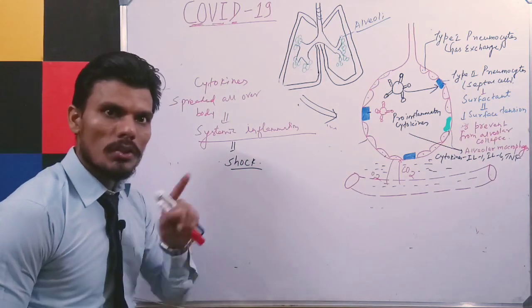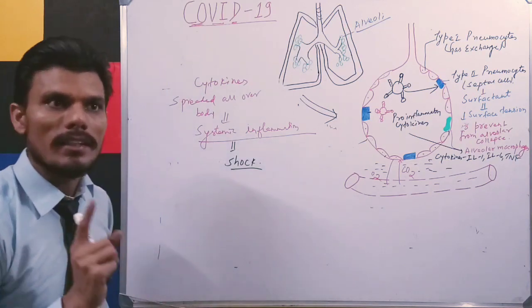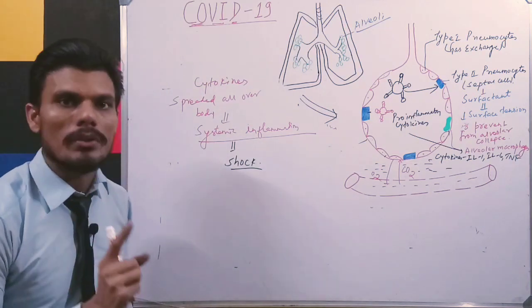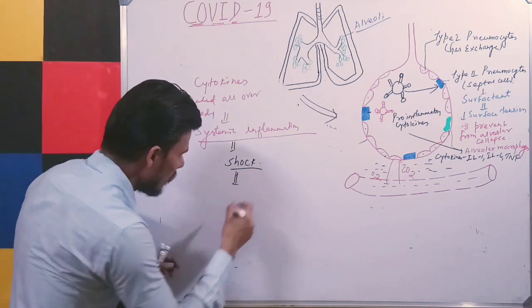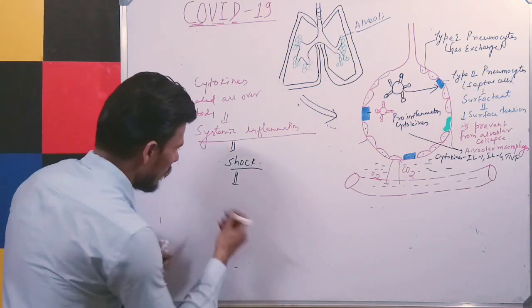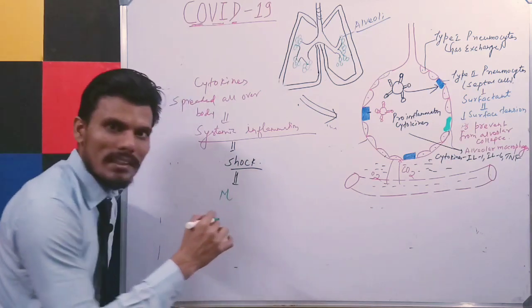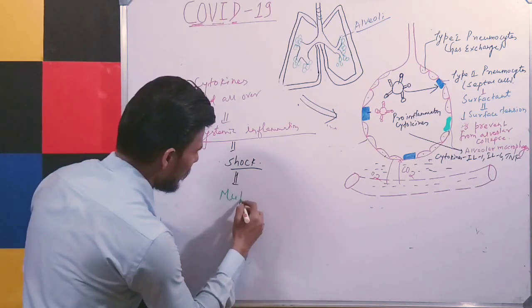So what is shock? Shock is a medical emergency in which our body cells and the tissue are not getting adequate blood supply. So shock can lead to what? If our body cells and tissue are not getting the blood supply, of course the cells and tissue will be damaged.